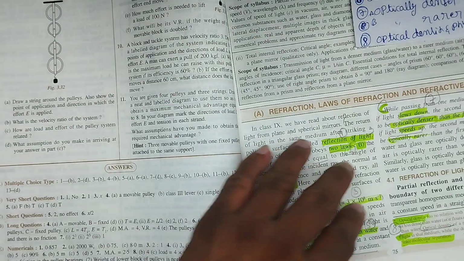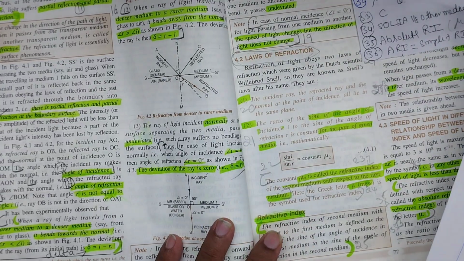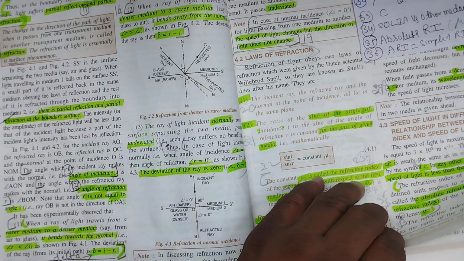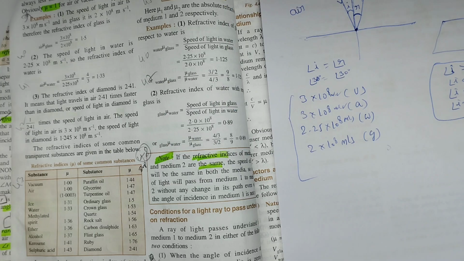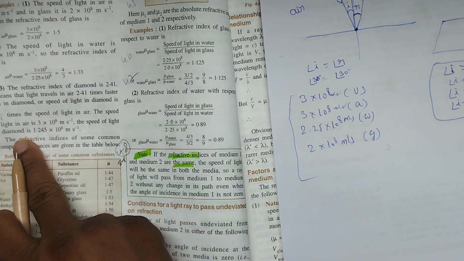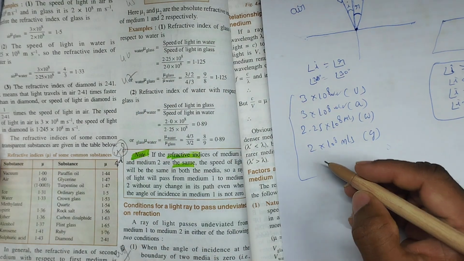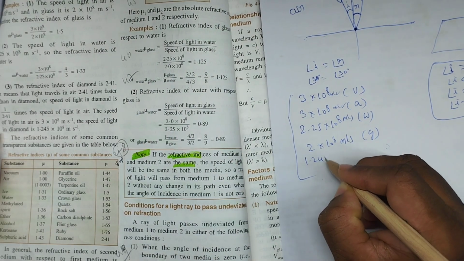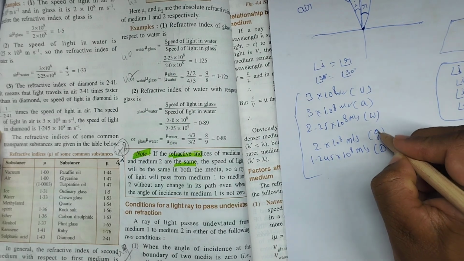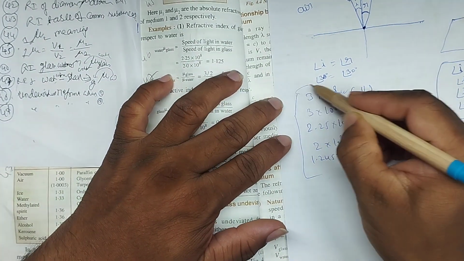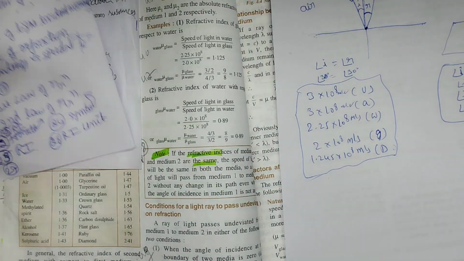In diamond, the speed of light is 1.245 into 10 to the power of 8 meter per second. These values for diamond, glass and water we should always remember, children.